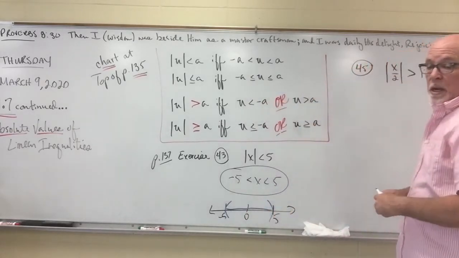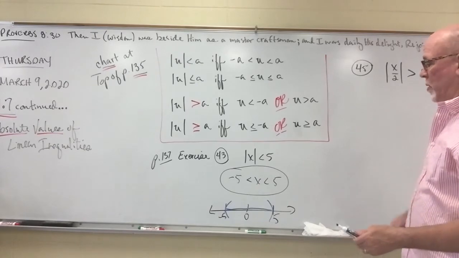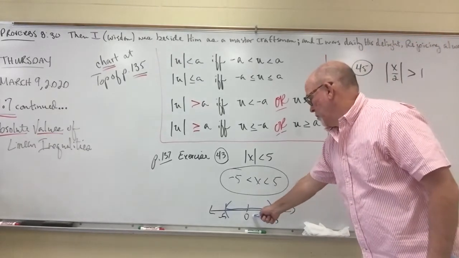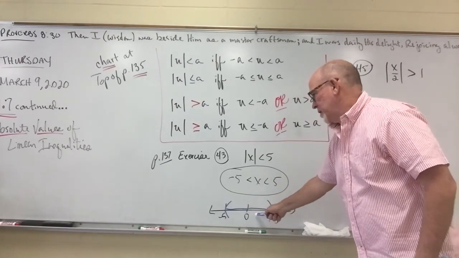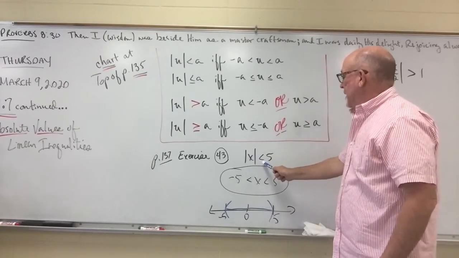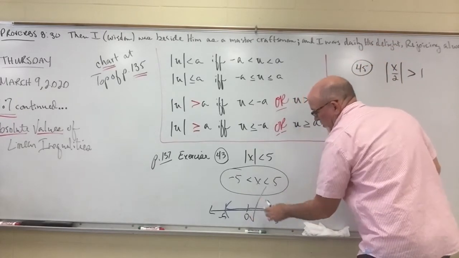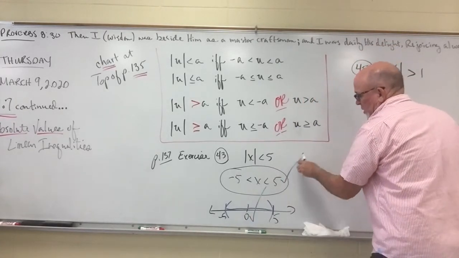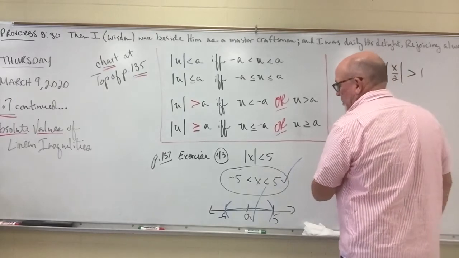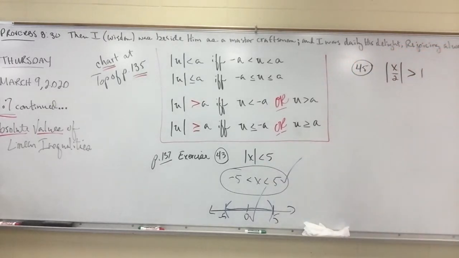I do want you to check your answers because eventually there's going to be a no solution, one that will not work. So check the value of 0. It falls between the two numbers, or you can check the value of 1. The absolute value of 1 is 1, and 1 is less than 5. So this particular answer that is sketched, as well as in the notation with x, both are correct answers.